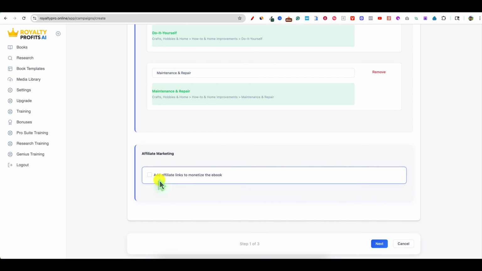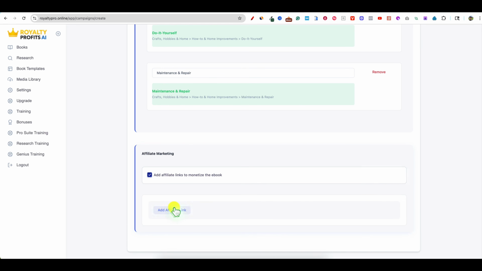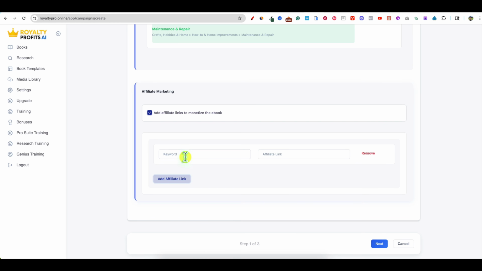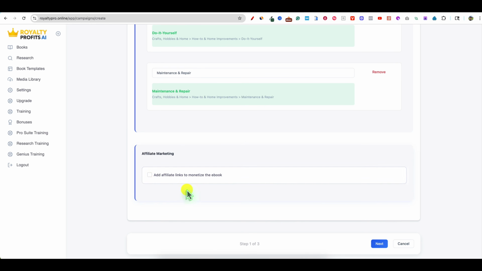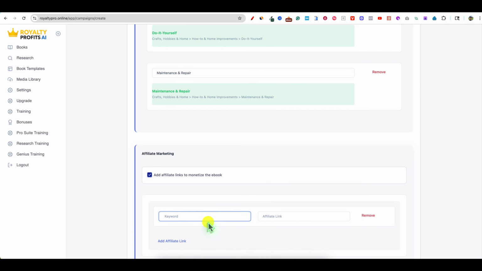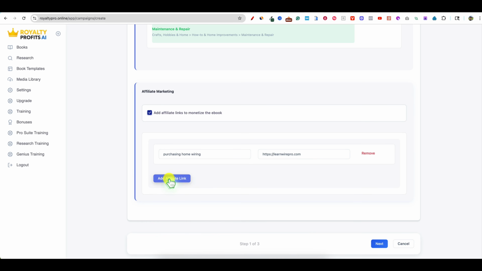And then affiliate marketing, you can actually add affiliate links. You can add a link to your book. You can put the keyword in right here. You can put an affiliate link of some home wiring that you find on Amazon, like a home wiring kit. And then you could go and put that in right there, and then people could click on that and go purchase the product or whatever. So it will automatically put that in. Let's just do this for fun. I'm just going to say purchasing home wiring. I'm just going to put my website in right there. We could add more affiliate links, and then we're going to push next.